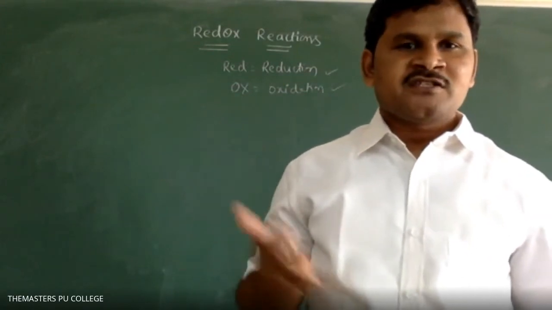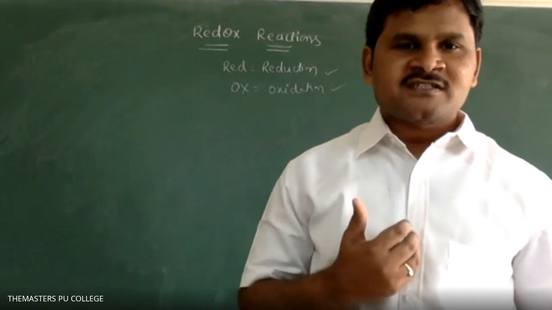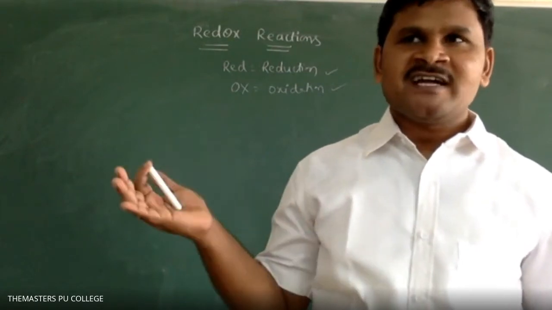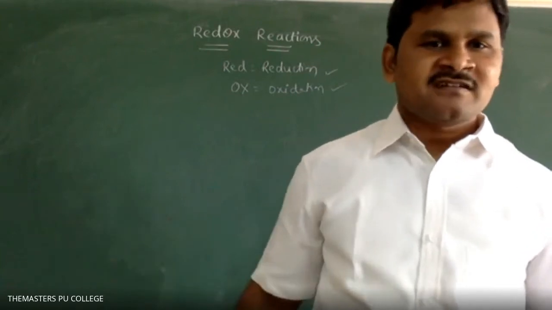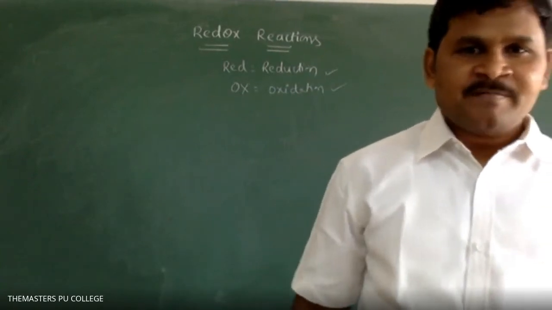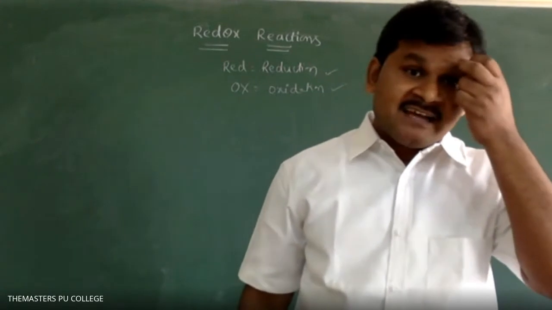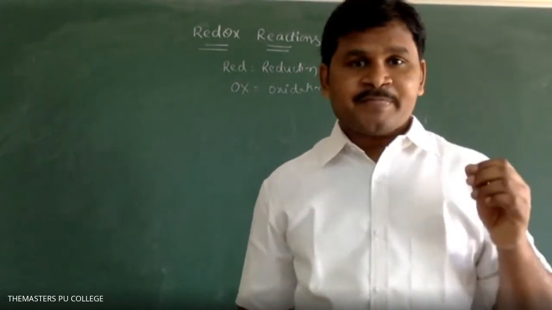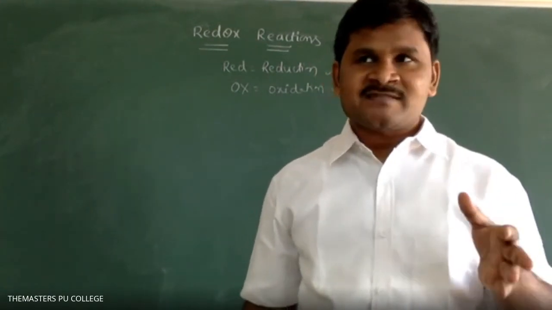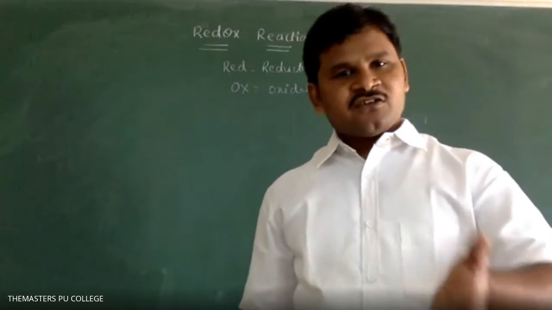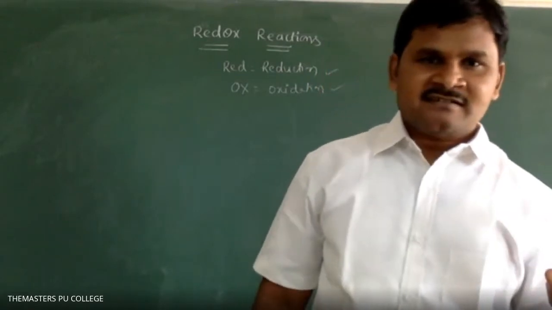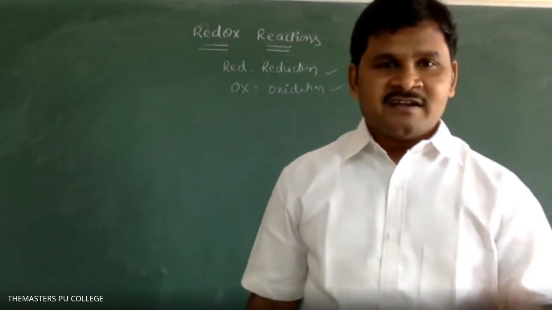So what we take, that glucose reacts with oxygen, and we get carbon dioxide and some energy. That energy is stored as glycogen. Next, in our daily life, we know one general phenomenon which takes place on iron articles: rusting. Rusting is also one of the redox reactions.